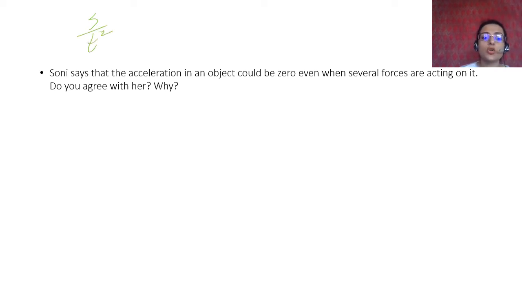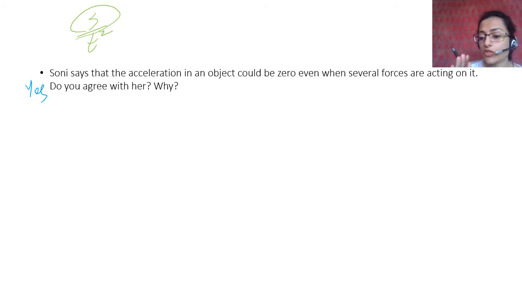Right? So what does she mean by acceleration of an object being zero? It means that the displacement would be zero, right? If there is no displacement of the object, then the acceleration would be zero. And when would that be? Even when several forces are acting on it. Now there are many. Do you agree with her? Yes, I agree with her. And why do I agree with her?